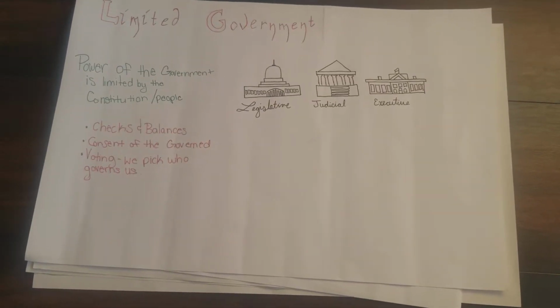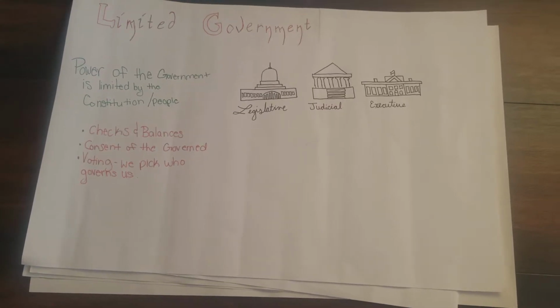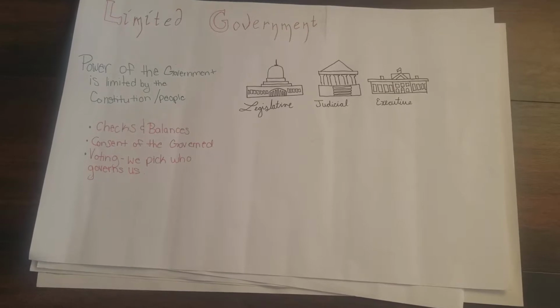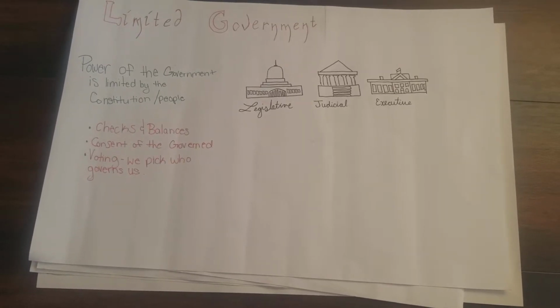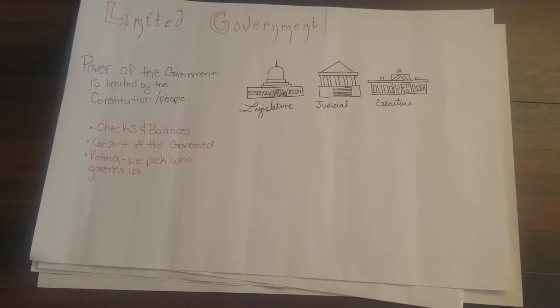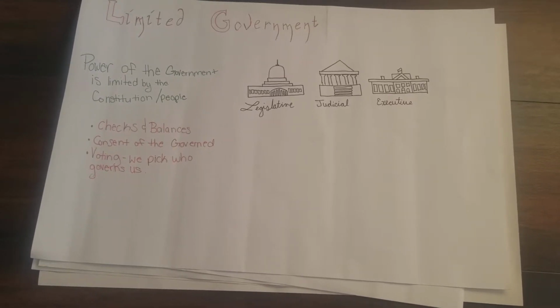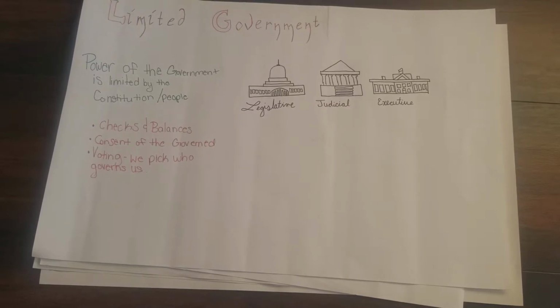Limited government. The power of the government is limited by the Constitution and the people. Checks and balances, consent of the governed, voting, and we pick who governs us are what limit the government. The legislative, judicial, and executive are the three branches of government.